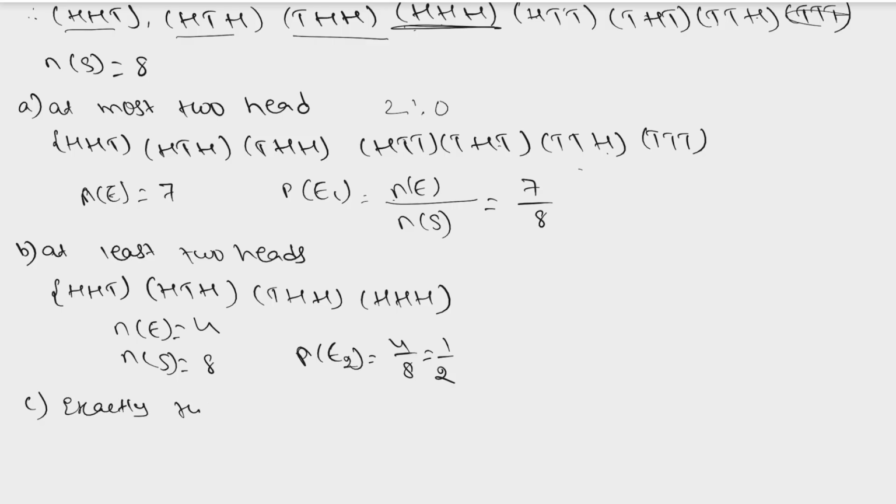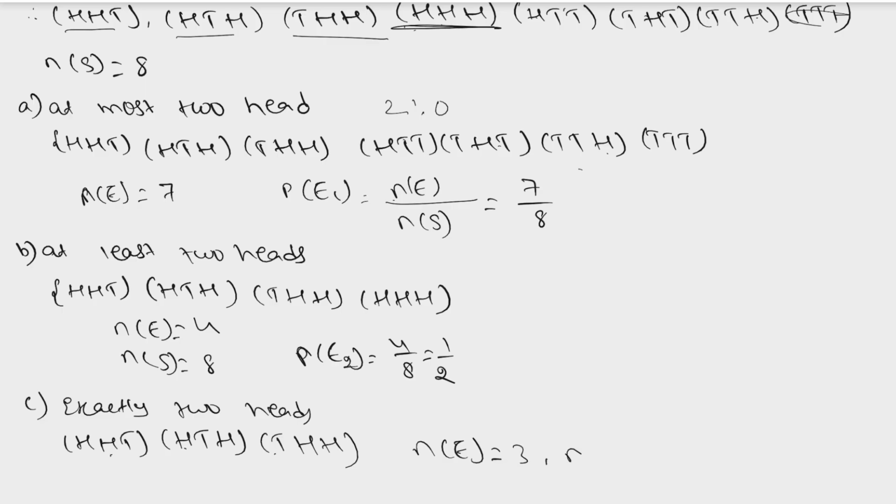Exactly 2 heads, which is heads, heads, tails, heads, tails, heads, or else tails, heads, heads we can have. What is our n of e? N of e is 1, 2, 3. And as we know, n of s is equal to 8. So what will be the probability of getting this third event? N of e by n of s, which is equal to 3 by 8. This is the third question.